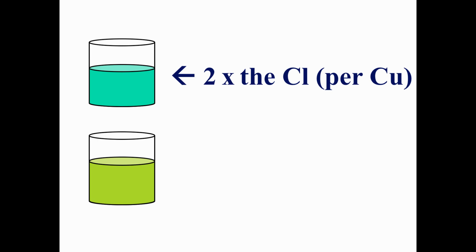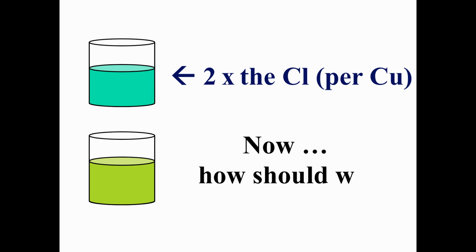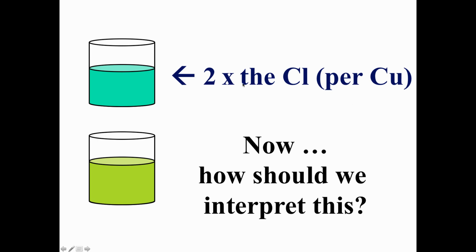So here's a visual representation of it. And if we have twice as much chlorine per copper in this compound compared to that one, how should we interpret it? Well, here's one way to think of it. For every copper, so if this sort of copper-colored sphere represents an atom of copper, then if this one has, let's say, 1 chlorine, how many should this one have?